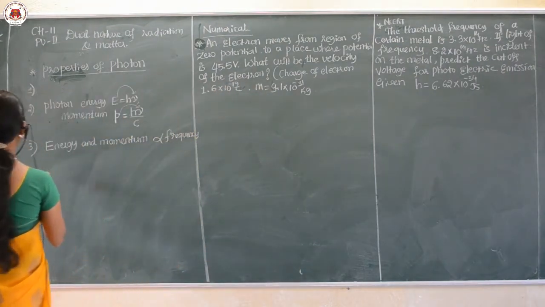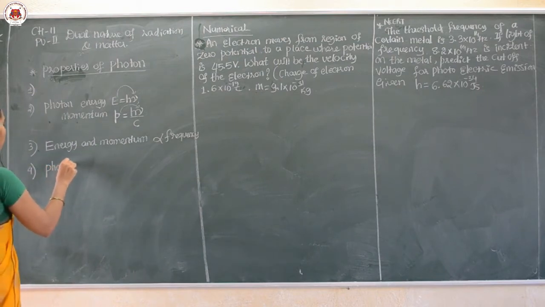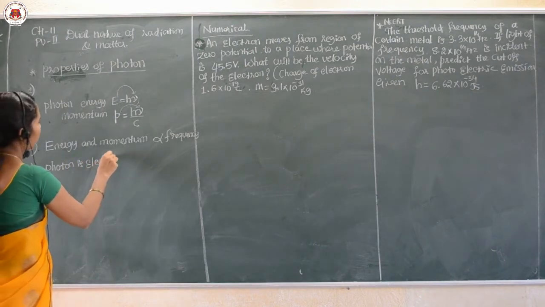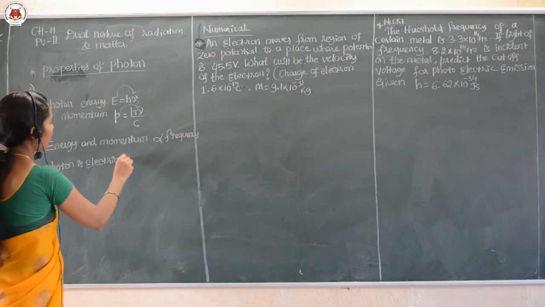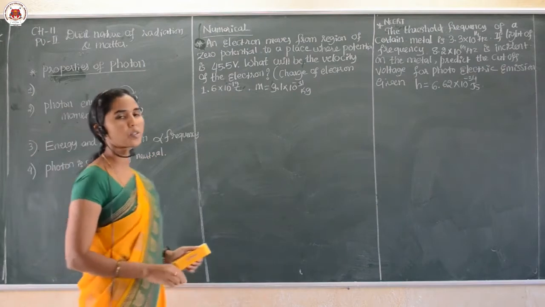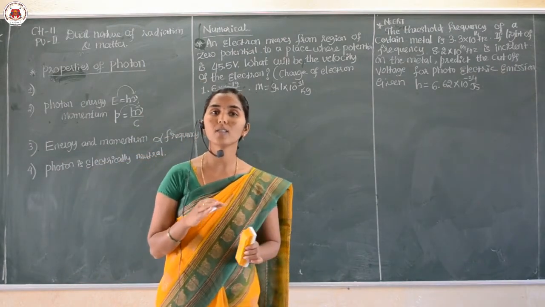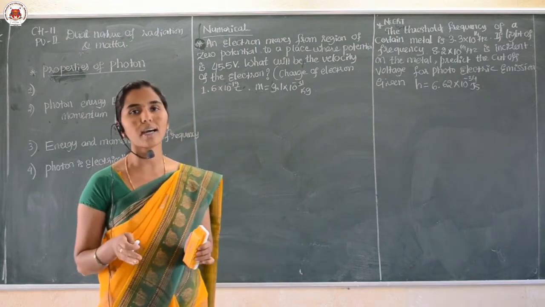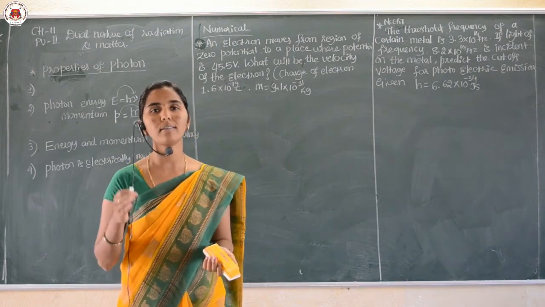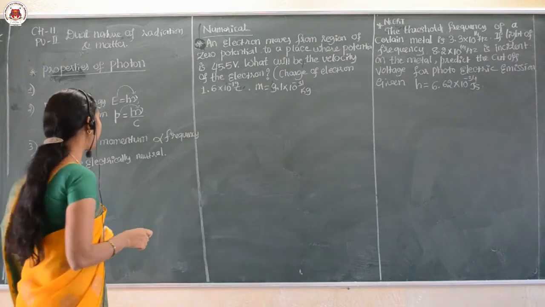The next property is, photon is electrically neutral. That means it has no charge. If there is no charge, it is not deflected by either the magnetic or the electric field. So the photon is an electrically neutral particle.